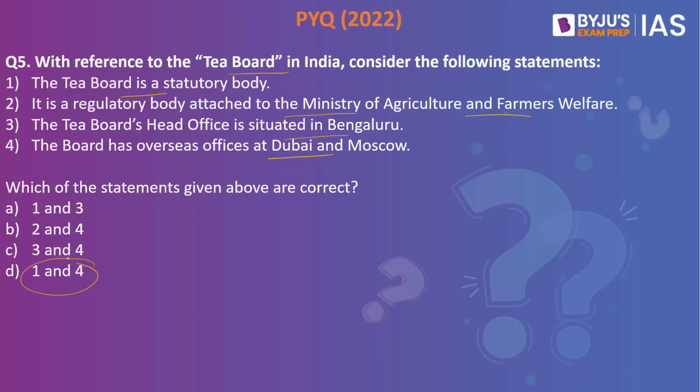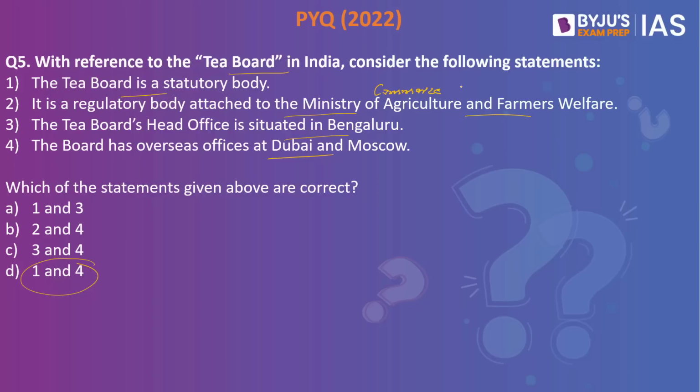The first statement is right. The Tea Board is a statutory body. It was created under the Tea Act of 1953. So the first statement is right. When you look into the second statement, it is a regulatory body attached to the Ministry of Agriculture. This is a wrong statement because this is with the Ministry of Commerce and not with the Ministry of Agriculture.